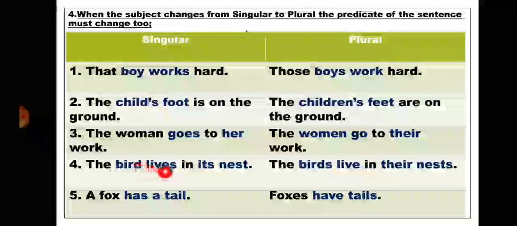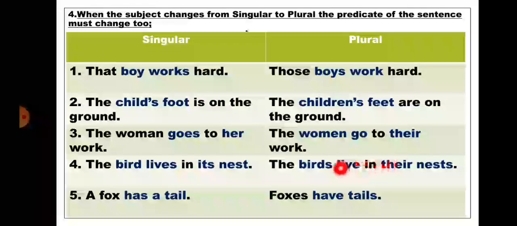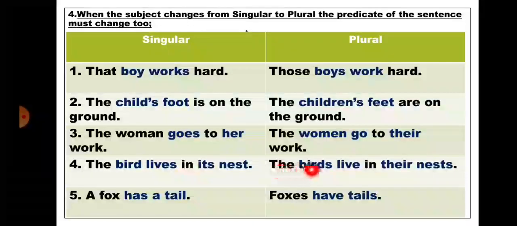Fourth, the bird lives in its nest. So here, bird lives will change into birds live. Its nest will change into their nest. So the sentence will be: the birds live in their nest.